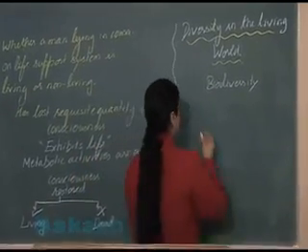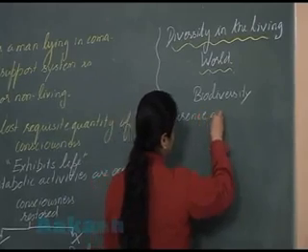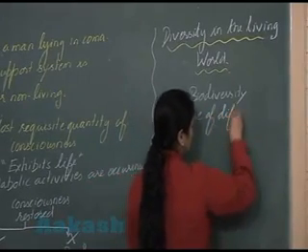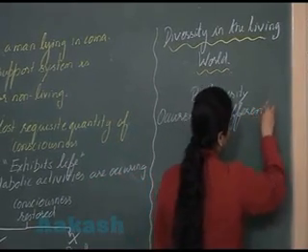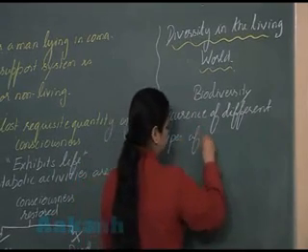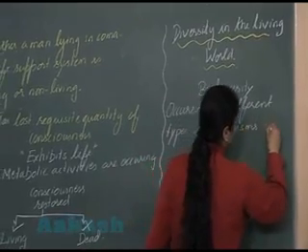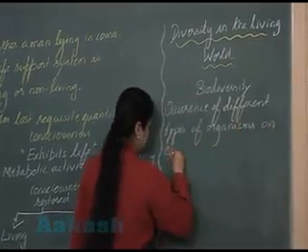What is biodiversity? Occurrence of different types of organism on Earth.